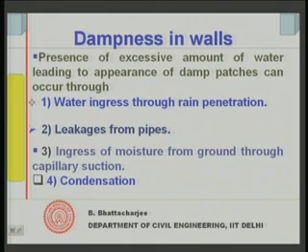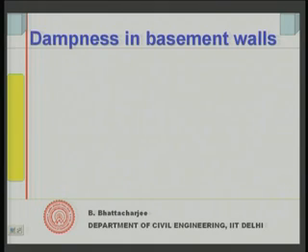So, condensation is that kind of phenomenon, and it can lead to dampness in buildings, especially in cold countries where it is maintained warm. But this can also occur in some parts of the northern part of India, like J&K, Himachal Pradesh, etc. So, this is the fourth type of reason why dampness can occur.